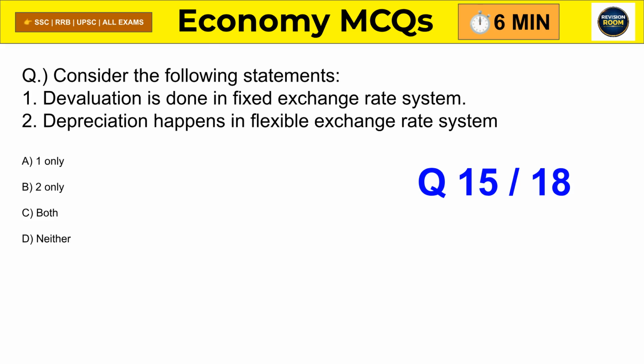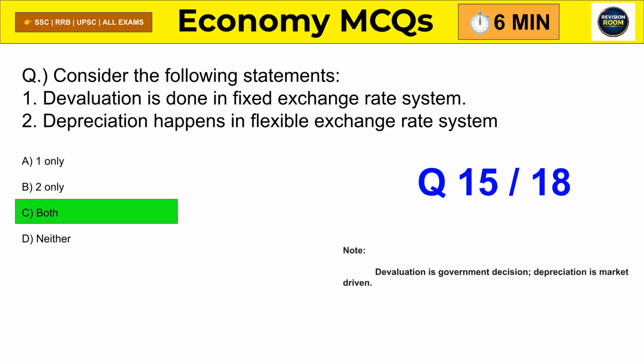Question 15. Consider the following. Devaluation happens in fixed exchange system, depreciation happens in flexible exchange system. Correct answer is both are correct. Because one is government controlled and the other is market driven.